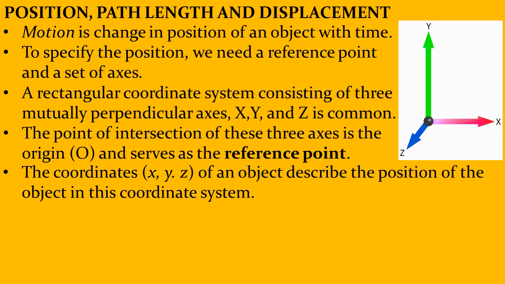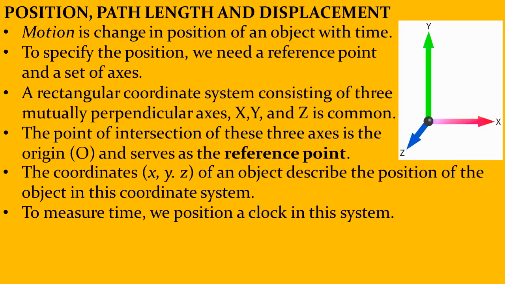Let us say from the origin, an object moves along the x line 2 units, and along the y line 2 units, and along the z line 2 units. It means the coordinates of the object after it has done this motion are 2, 2, 2. So x is 2, y is 2, and z is 2. The units can be whatever you choose to measure in.